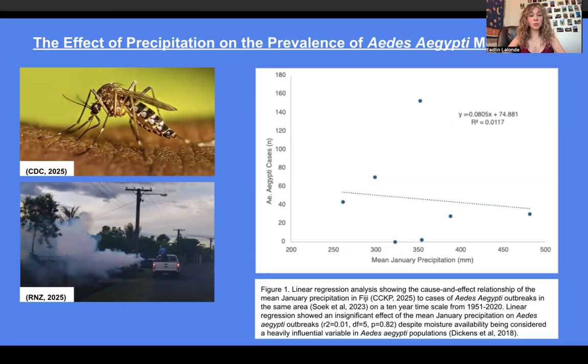By having this knowledge, we were able to consider other factors that could have a larger impact on populations of this vector species, such as temperature and man-made disturbances, both of which are also considered to be heavily influential in Aedes aegypti numbers. Continuing to study this topic is extremely important, allowing us to predict population numbers and hopefully prevent large outbreaks of vector-borne illness, such as dengue fever.